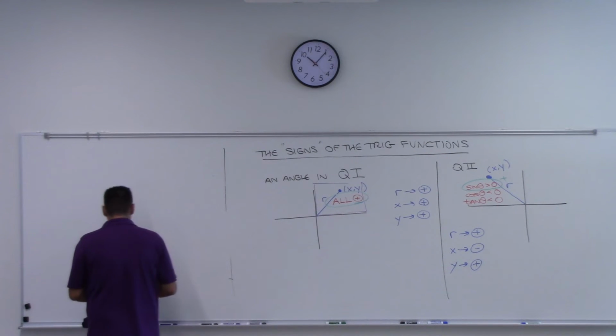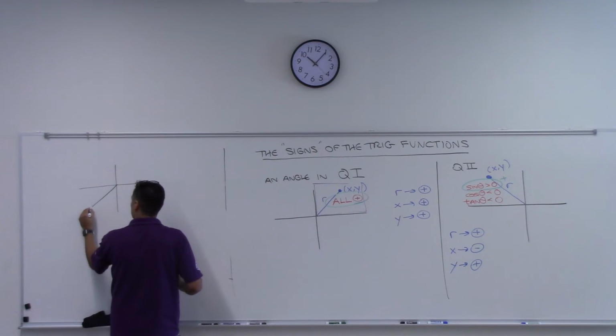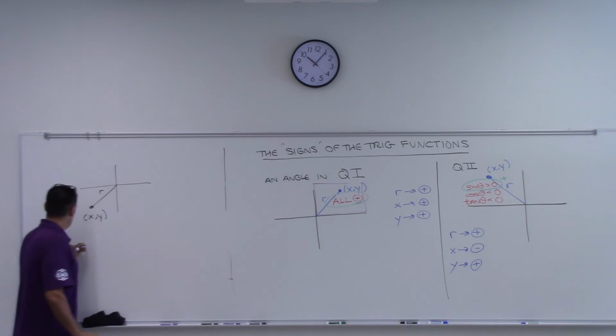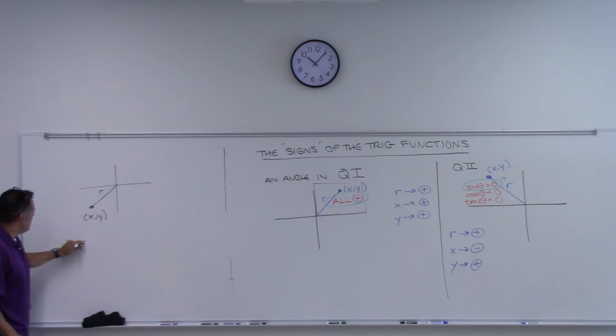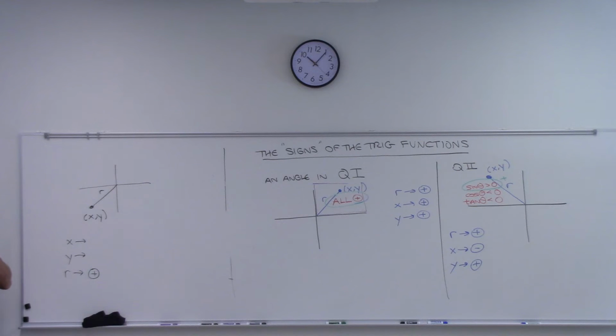What about in the third quadrant? What if you're down here? Your x and your y and your r. The x there would be what? Positive or negative? Y is positive or negative? R is positive or negative? Well, r is always positive, right? So over here, what's x? Negative.